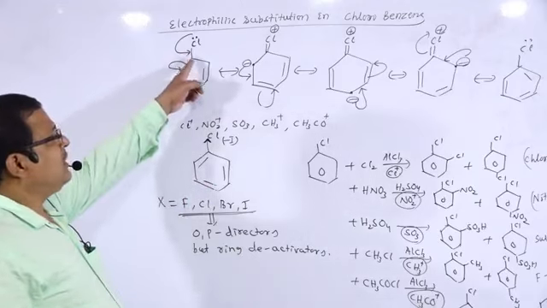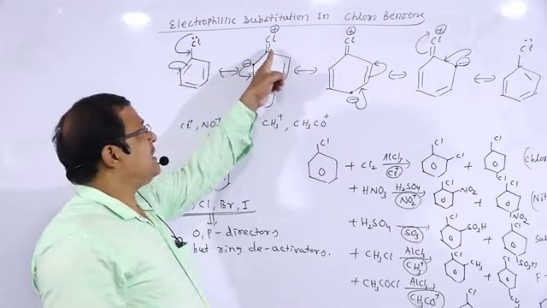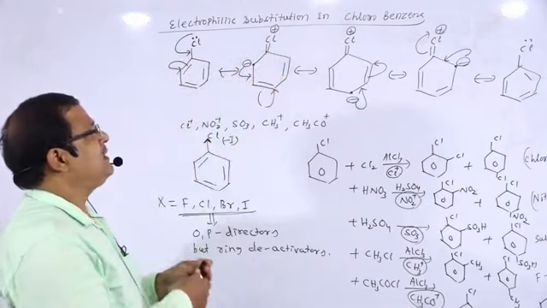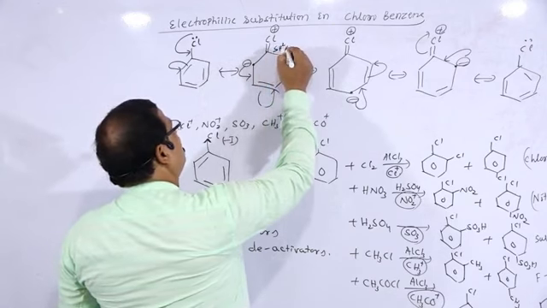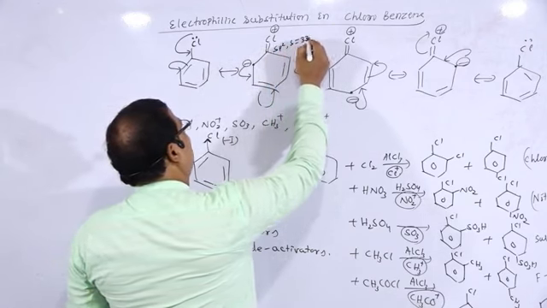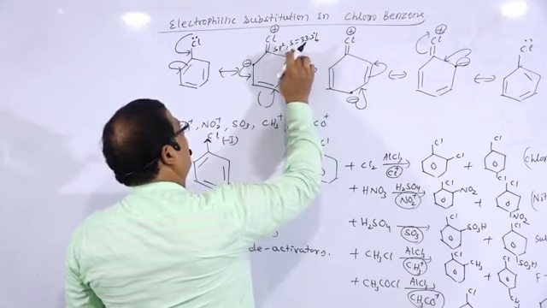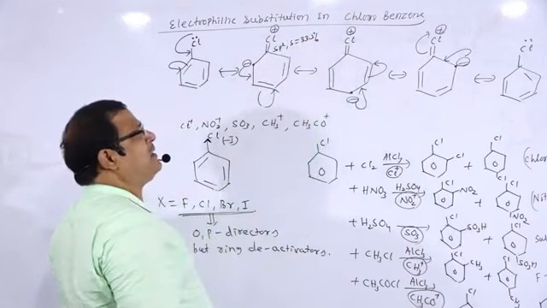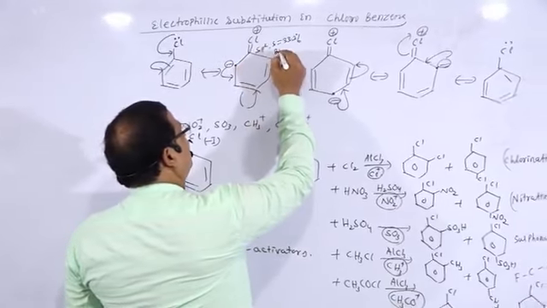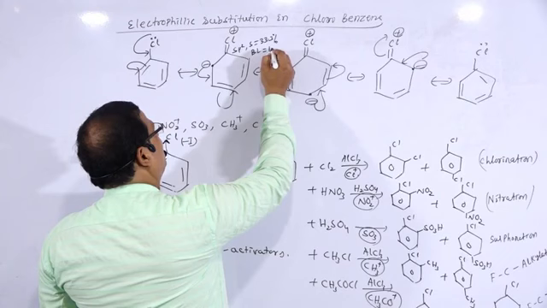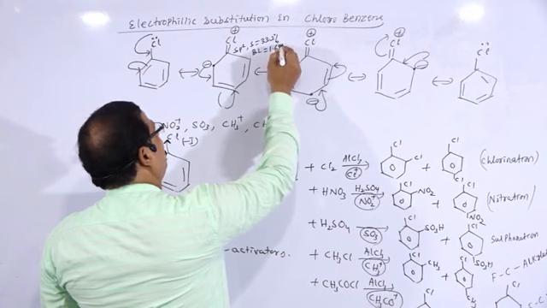In this case the carbon atom is sp2 hybridized. The sp2 hybridized carbon has s character 33.3%, and the bond length is 1.68 angstrom.